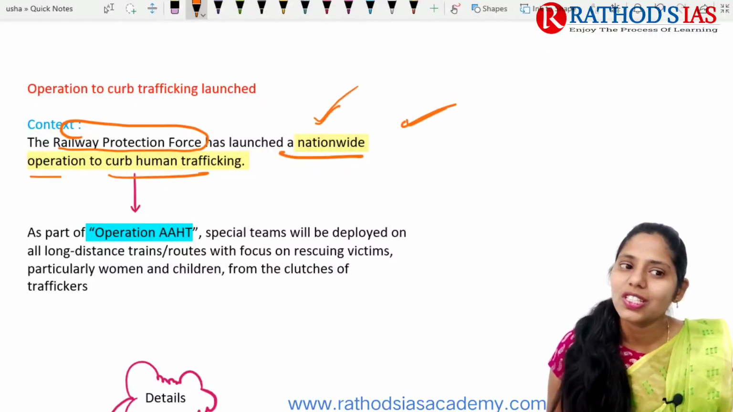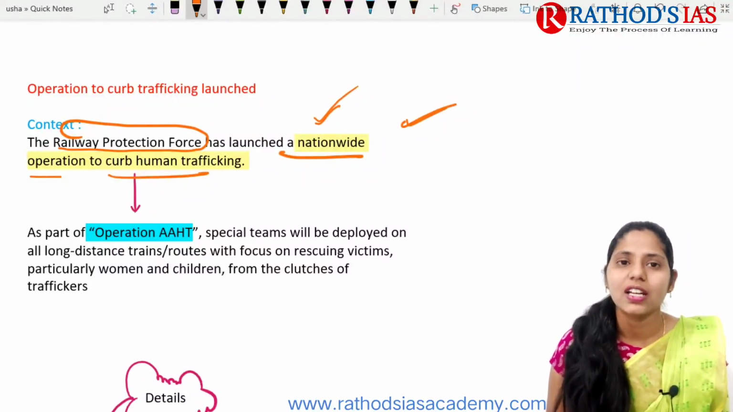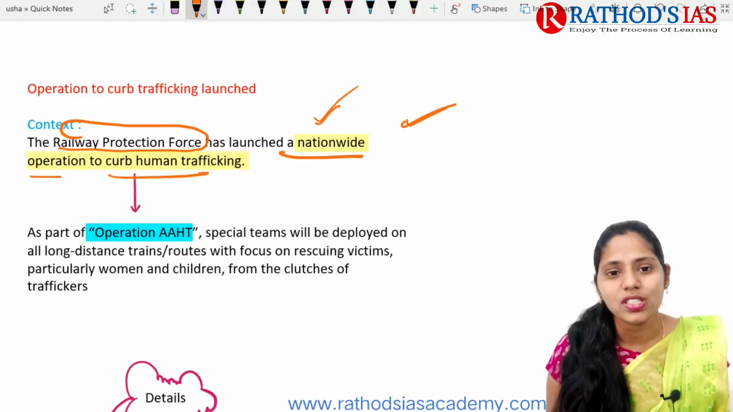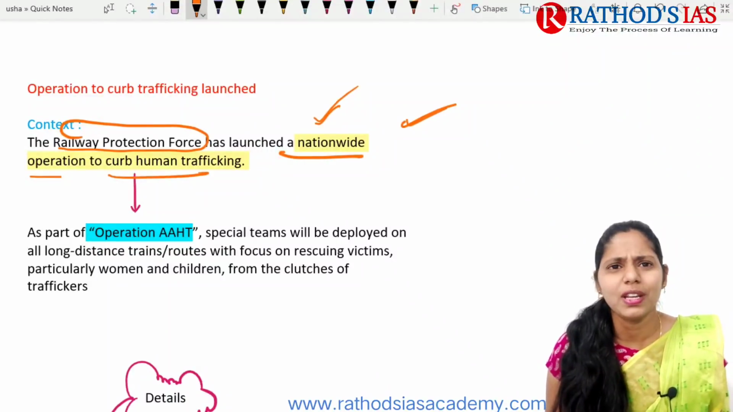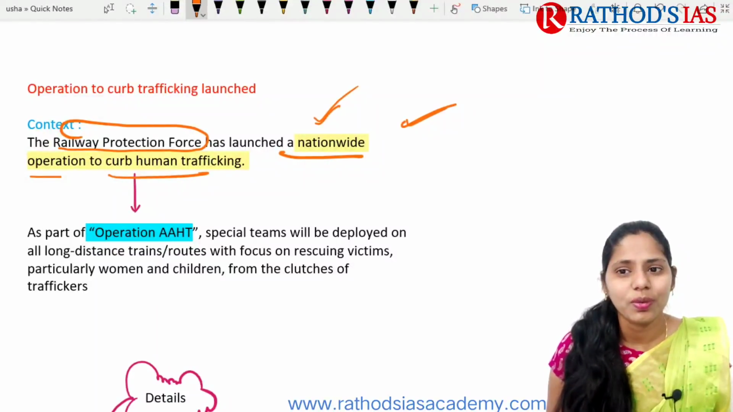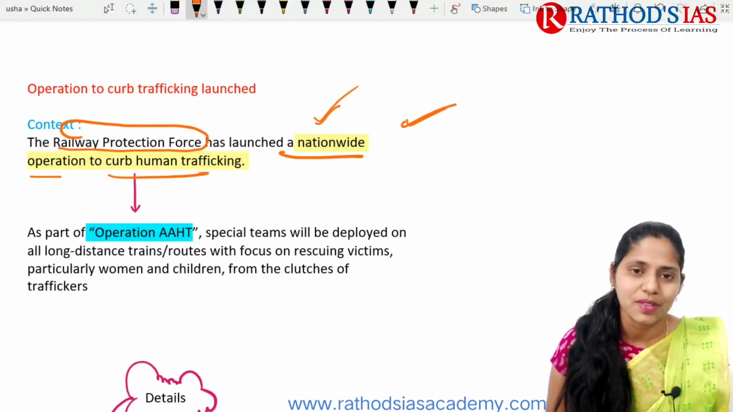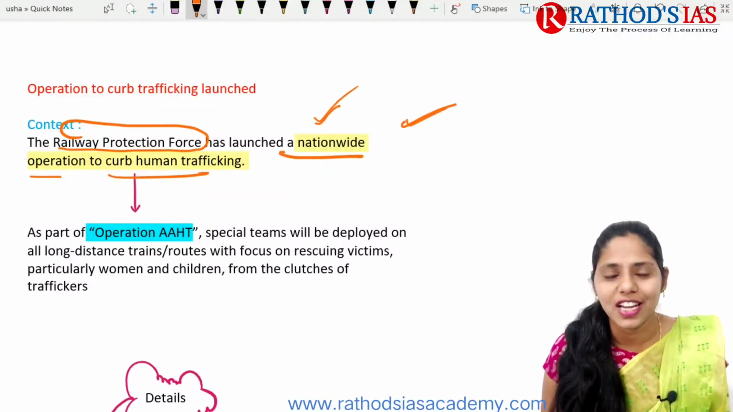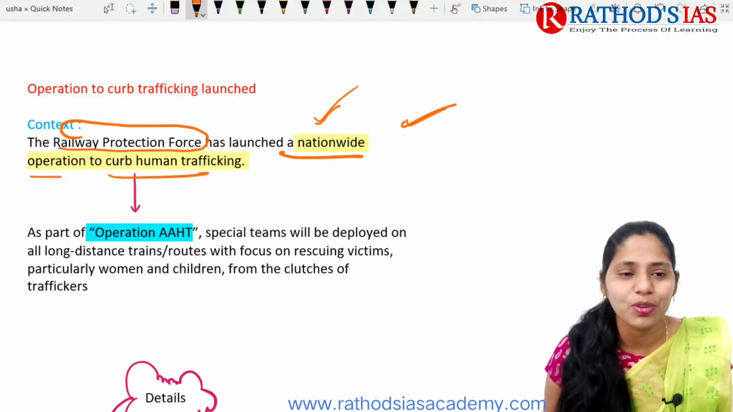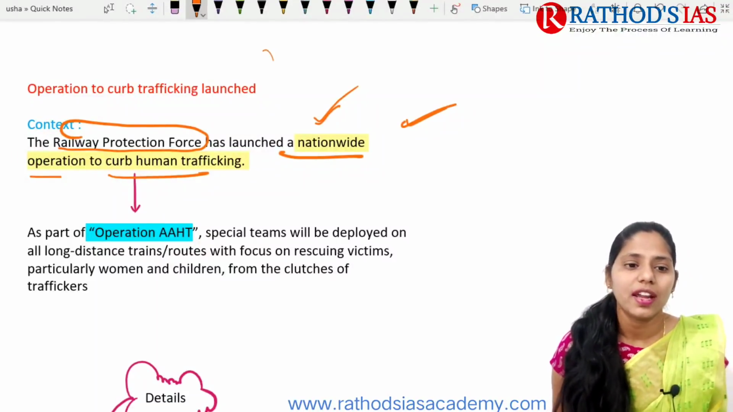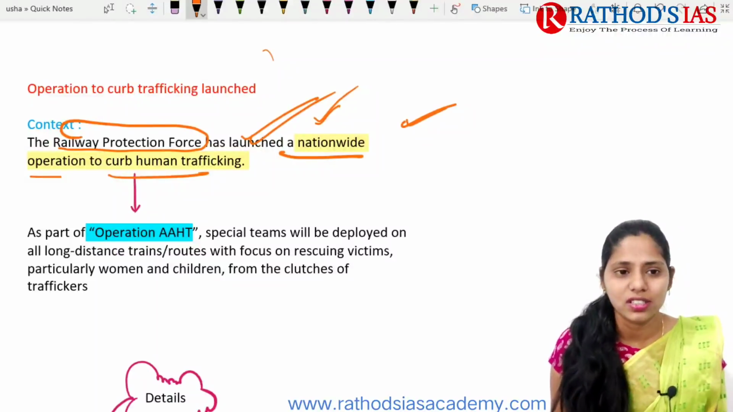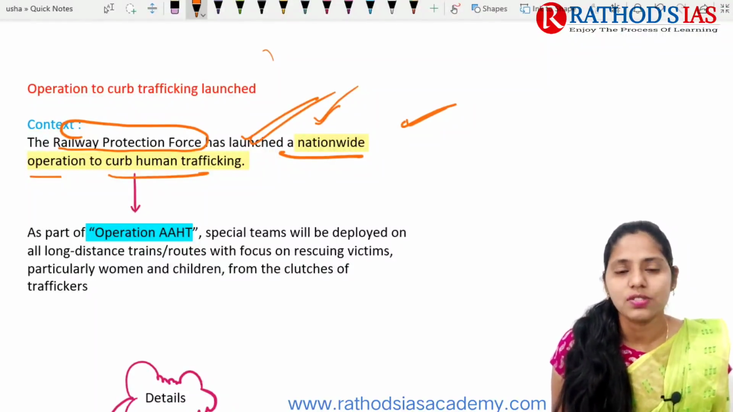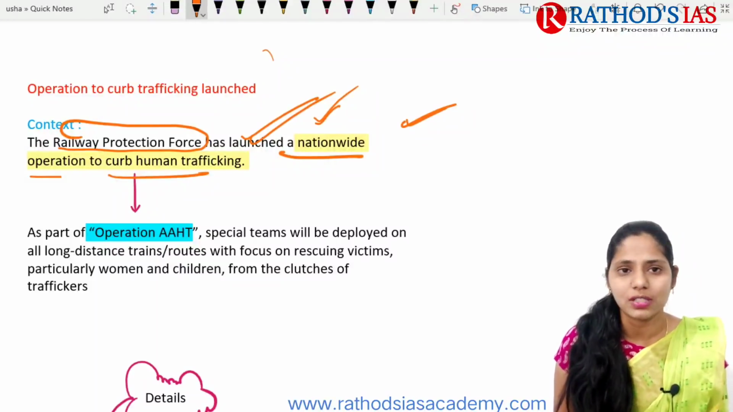So if you come back and see this article, the context mainly says that the Railway Protection Force launched this nationwide operation to curb human trafficking. It is one of the important steps, and actually there are many movies which show that women as well as humans are trafficked through these railway routes. Even one famous movie, Gajini, I think you might have seen that movie, is also regarding women trafficking, right? So this is one of the important mediums mainly used by these sex racketeers for the trafficking of humans, especially women.